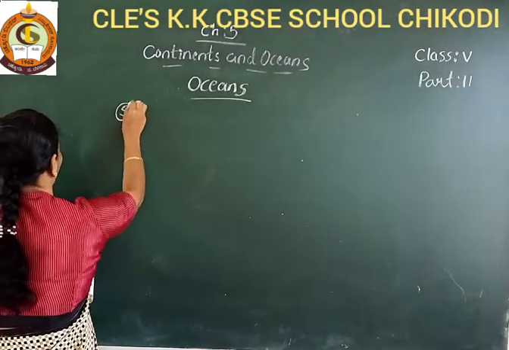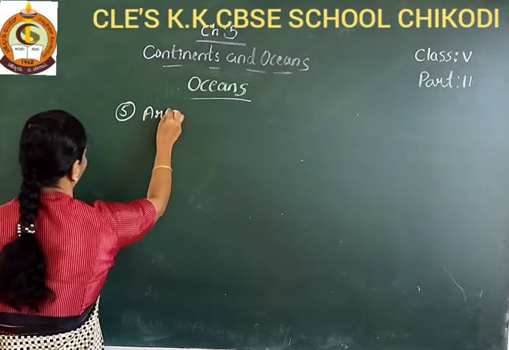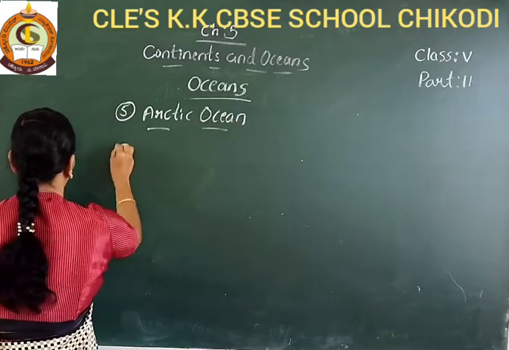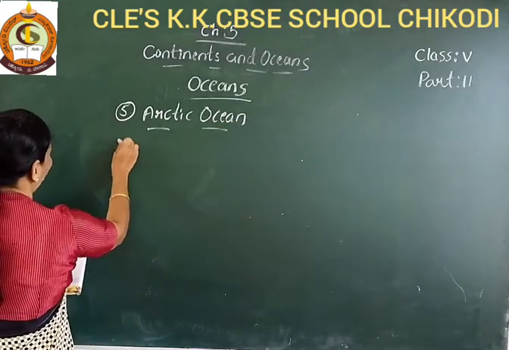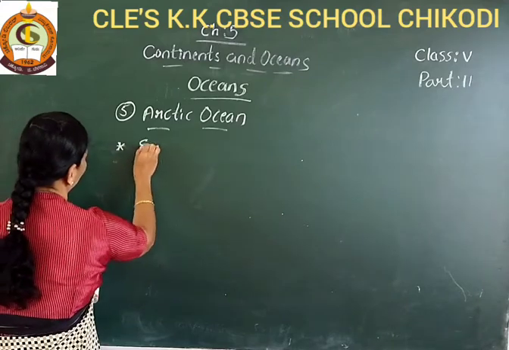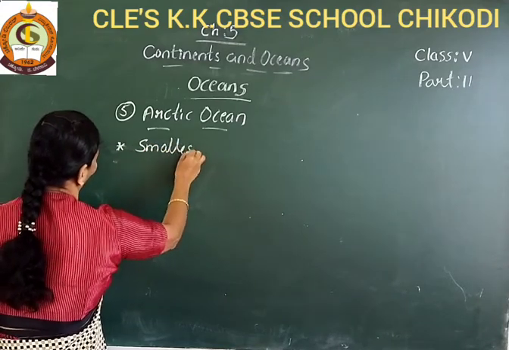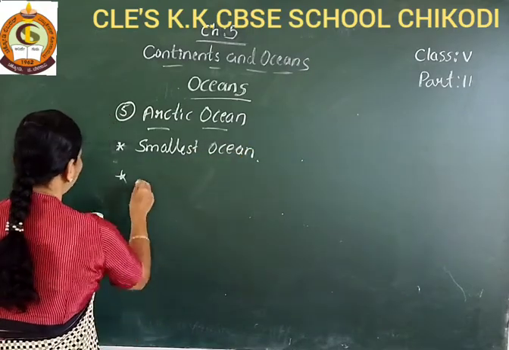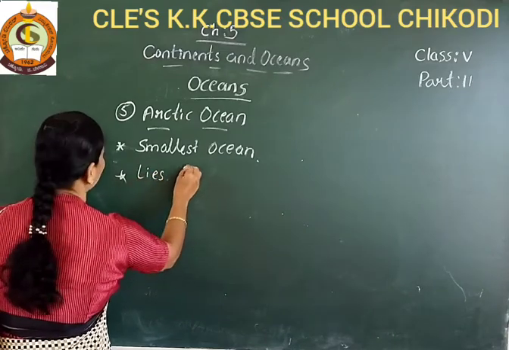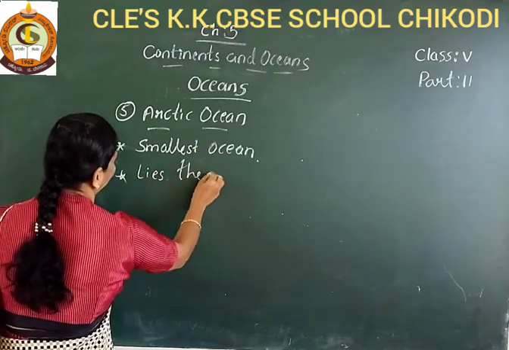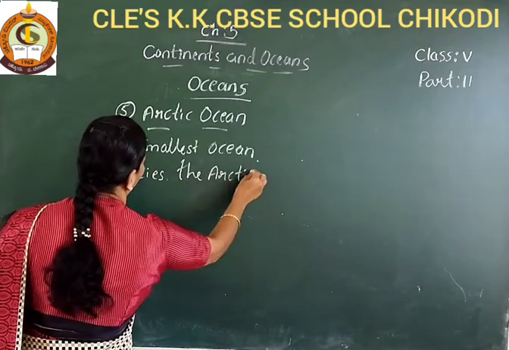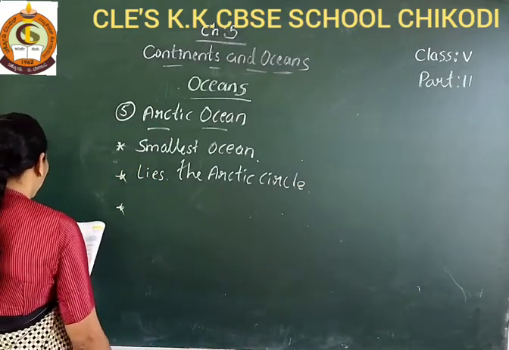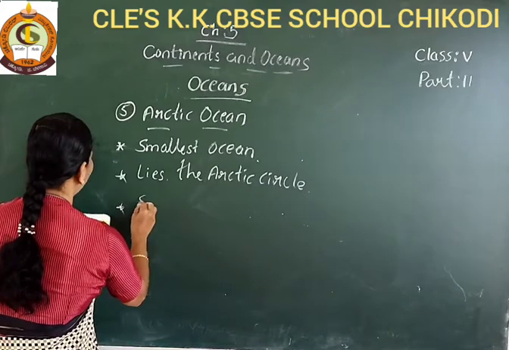Next, the fifth one, the Arctic Ocean. The Arctic Ocean is the smallest ocean. It lies in the Arctic Circle. And it is the shallowest ocean.